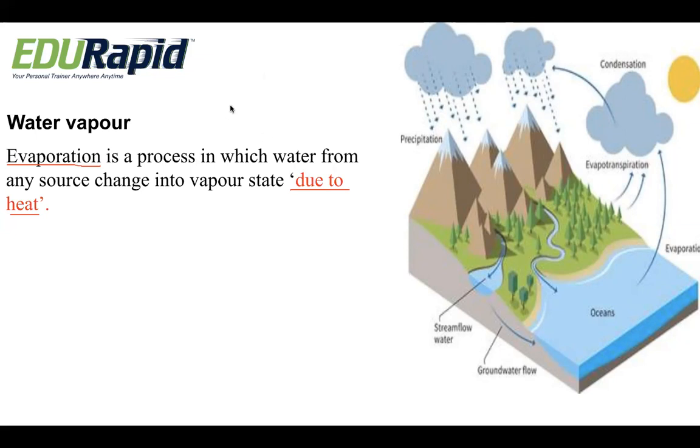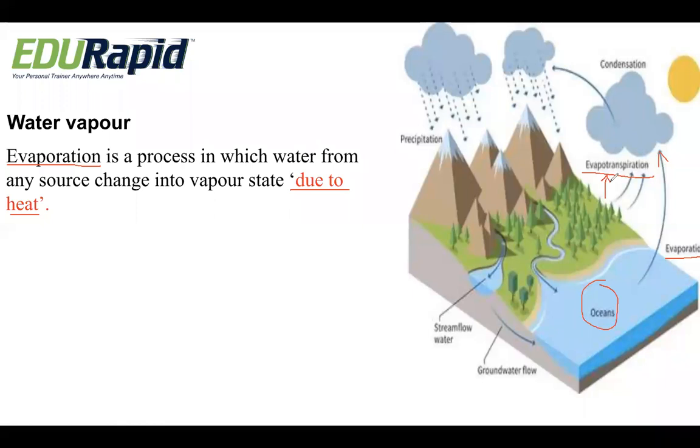You can see here in the diagram, we have the oceans where water is collected. It is rising up in the form of vapor by the process of evaporation. Here water is converting into a vapor state due to the heat from the sun, which is called evaporation. And even from the plants some of the droplets will rise as vapor, which is called evapotranspiration.